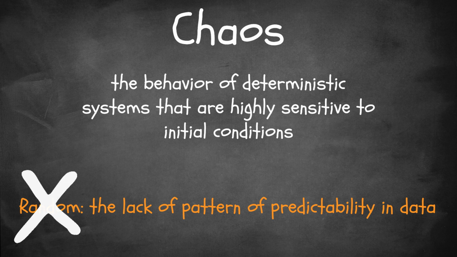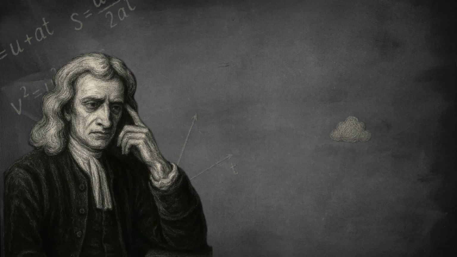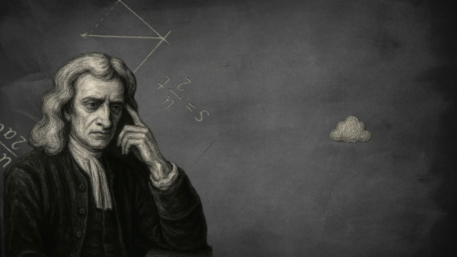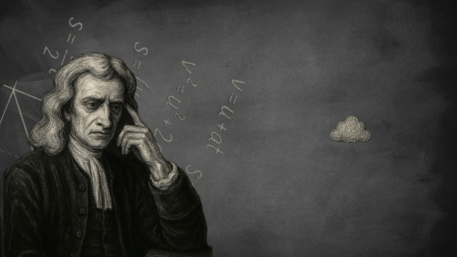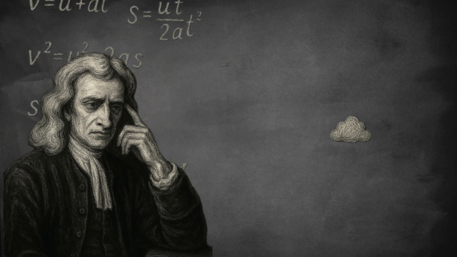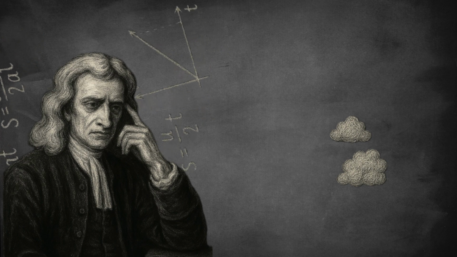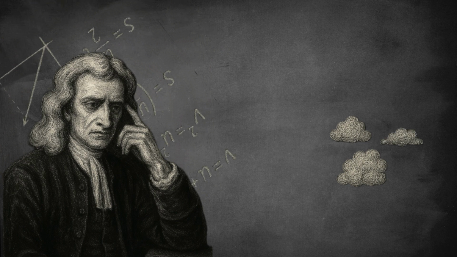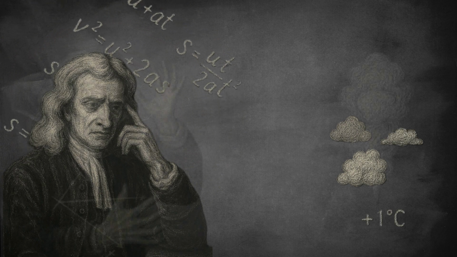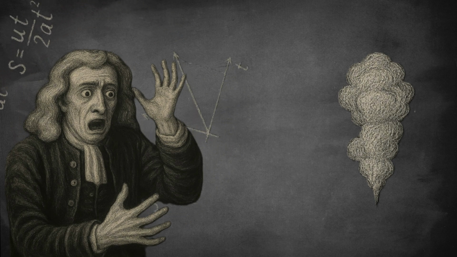because of this sensitivity. To understand chaos, we need to revisit classical physics, Newton's universe, where everything is predictable if we know the laws and the initial state. But even simple systems, like the weather, refuse to behave so neatly. A tiny difference in the starting point can send predictions spiraling out of control.